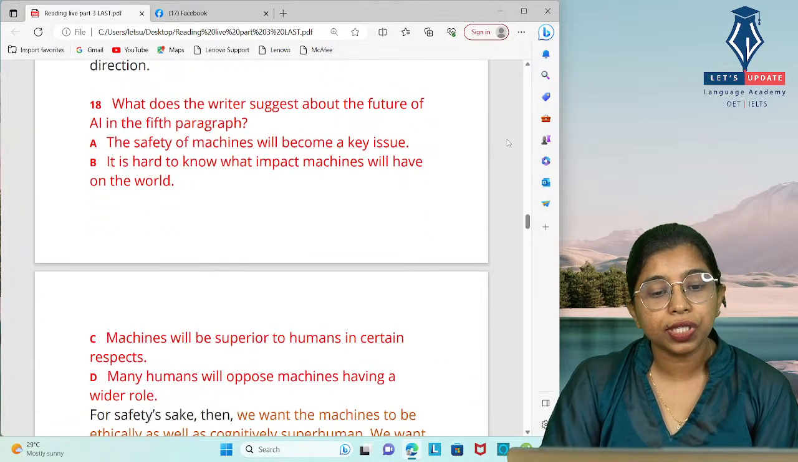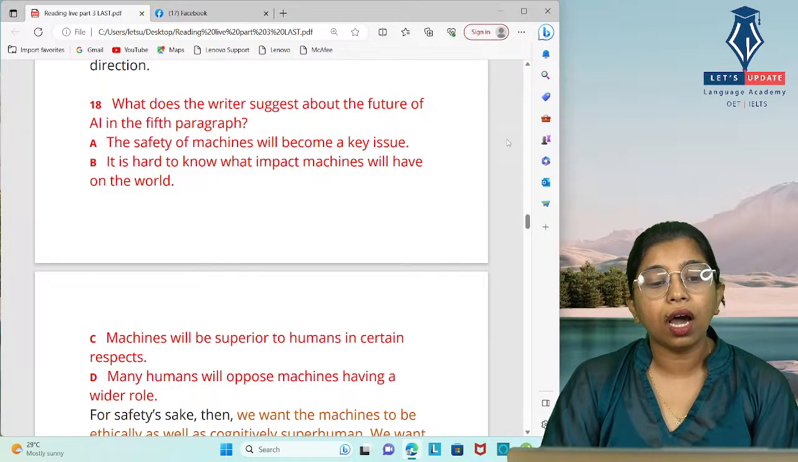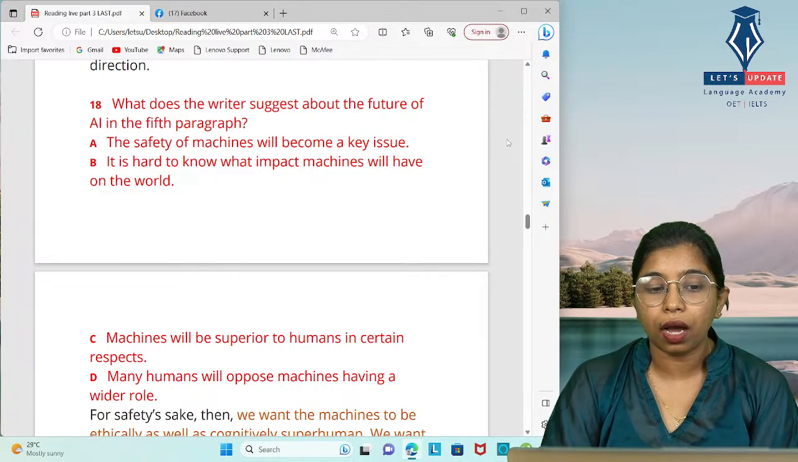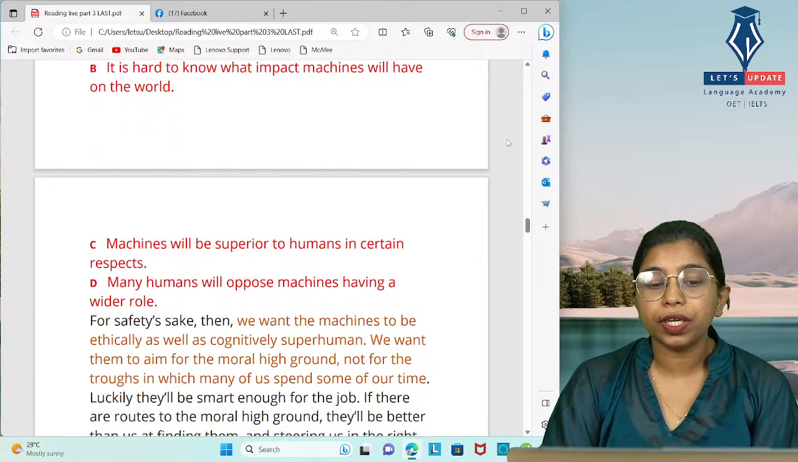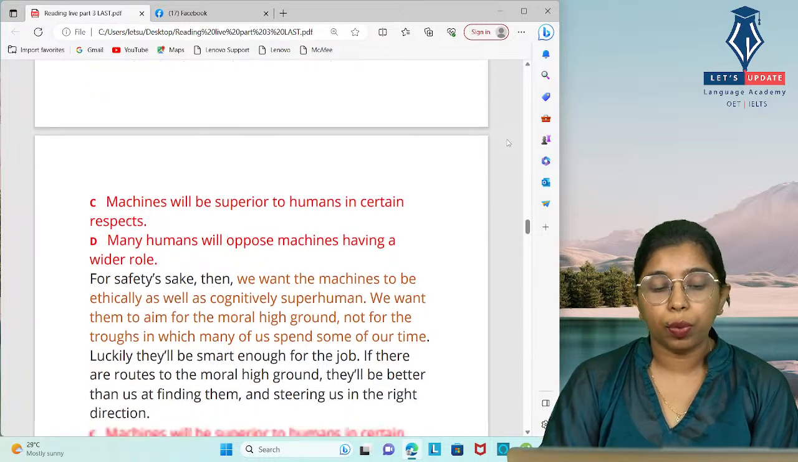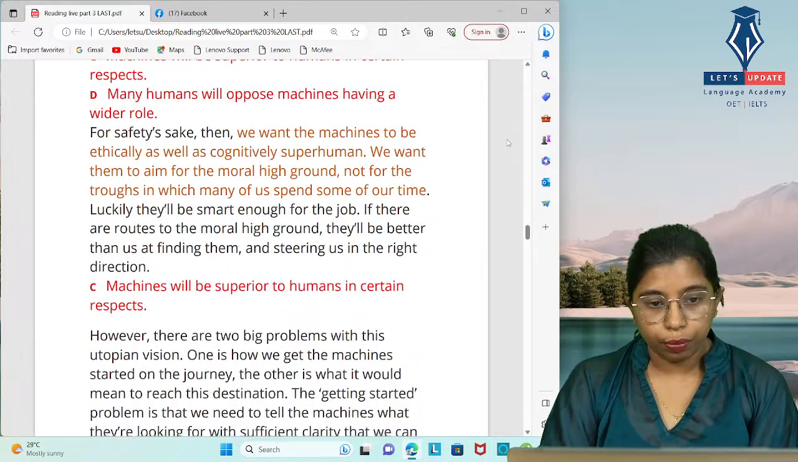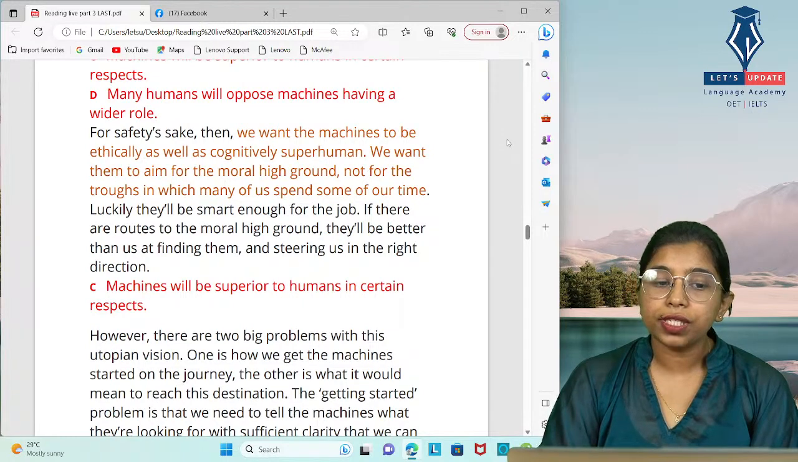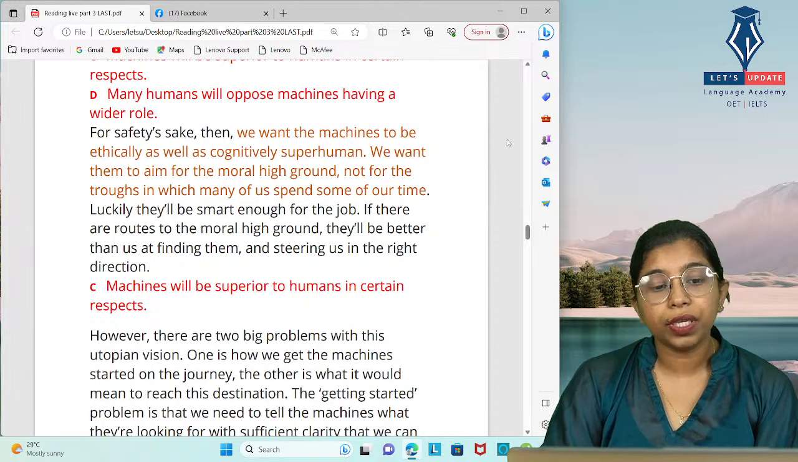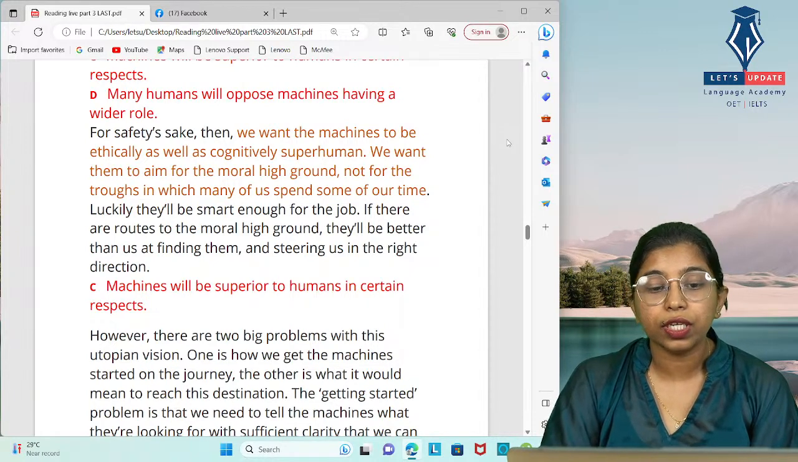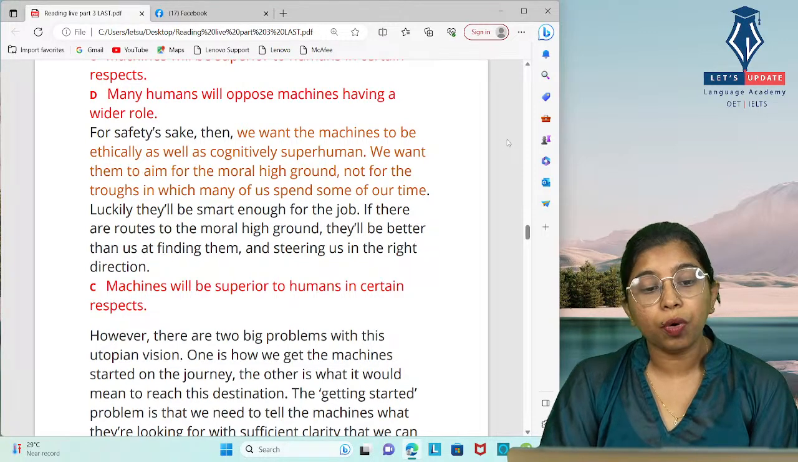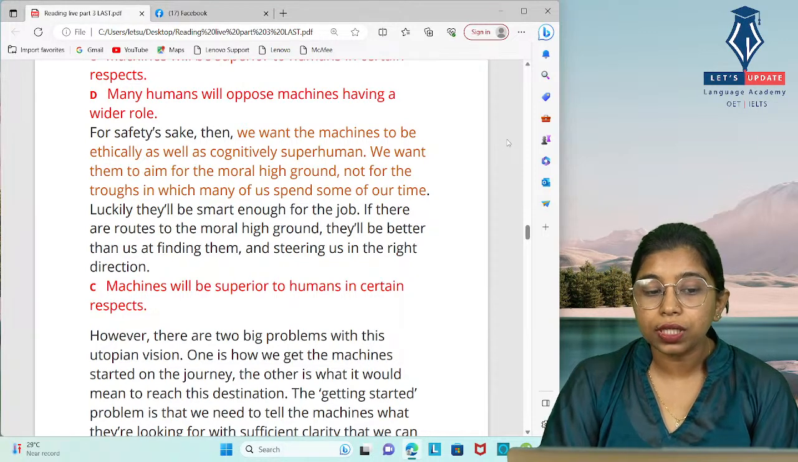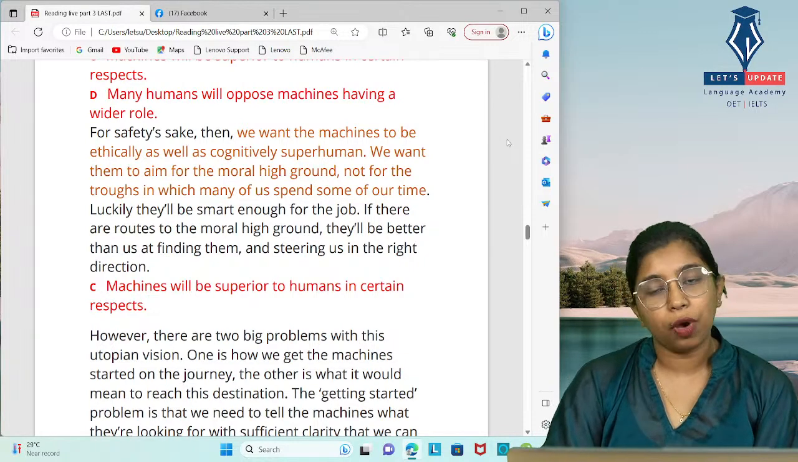The safety of machines will become a key issue. It is hard to know what impact machines will have on the world. Machines will be superior to humans in certain respects. Many humans will oppose machines having a wider role. Okay, so we can go through the passage. For safety's sake, then we want the machines to be ethically as well as cognitively superhuman. We want them to aim for the moral high ground, not for the troughs in which many of us spend some of our time.